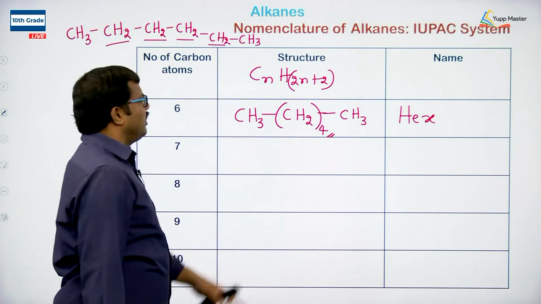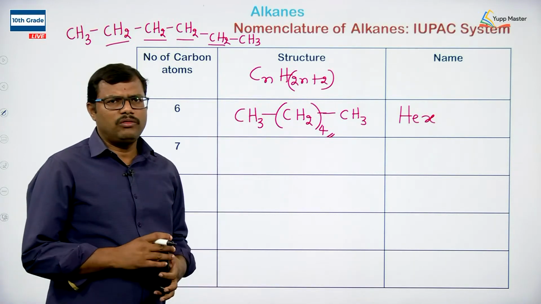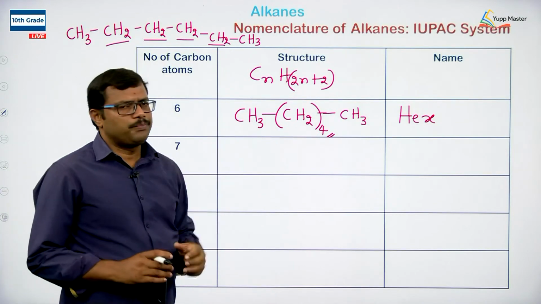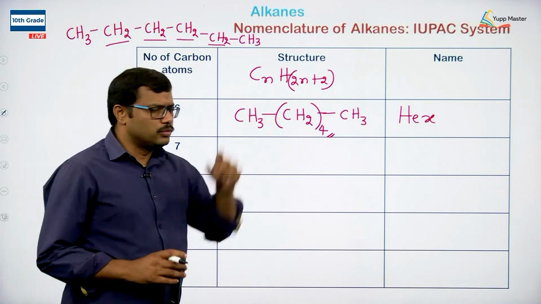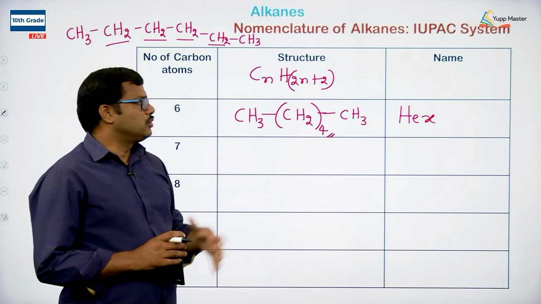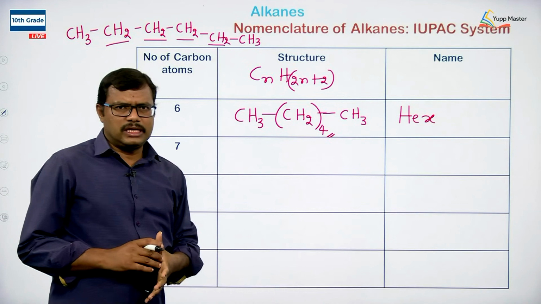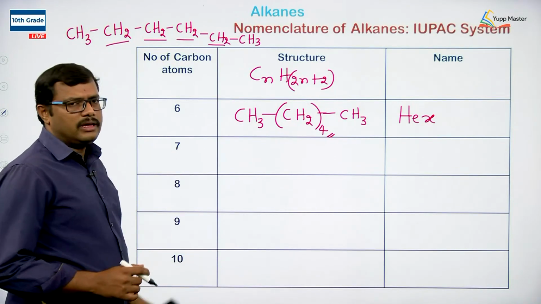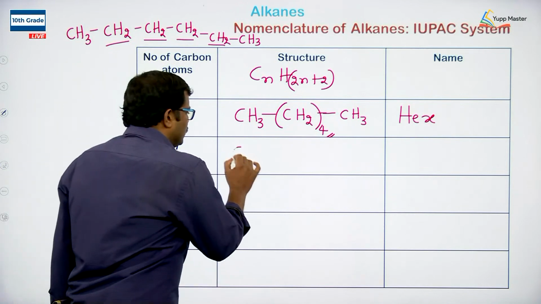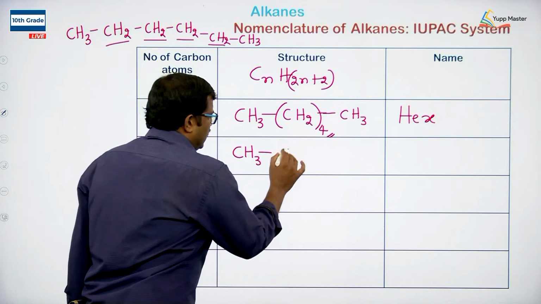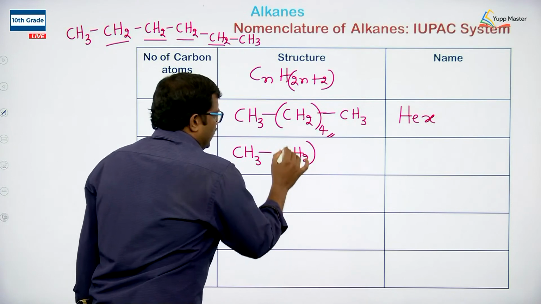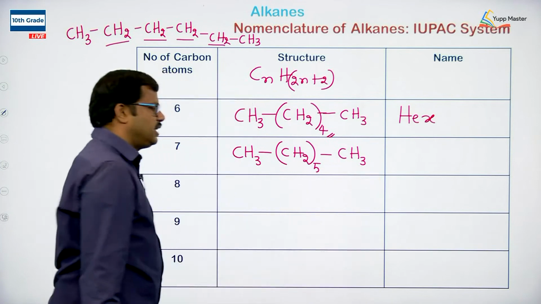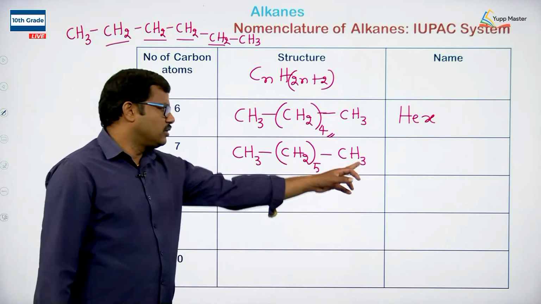And when we have n equal to 7, so 7 carbon atoms, 7 2s are 14, 14 plus 2, 16. So C7H16 is the formula for the alkane having 7 carbon atoms. If I write this, it is CH3, CH2 taken 5 times, CH3. So I am reducing the number of CH2s written in between the 2 CH3s.